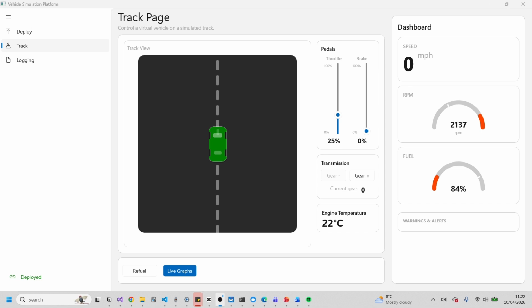Focusing on the track page, this page features clear controls such as throttle, brake, refuel, and gear change. These send command messages via HTTP request to the NEON system. The page also features an aesthetic display showcasing the data received from NEON in real time.